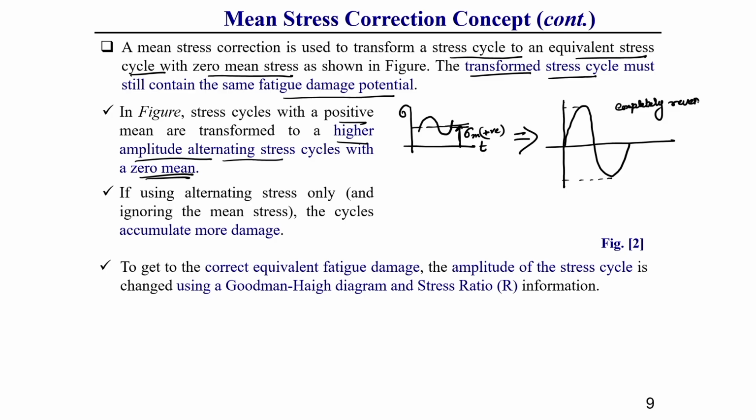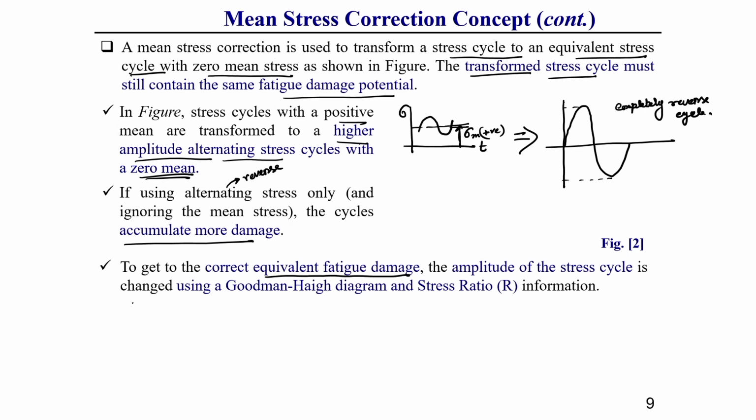What I am telling, understand. If we use this completely reverse cycle only, then we can observe the cycle accumulates more damage. If we directly convert this, it accumulates more damage.